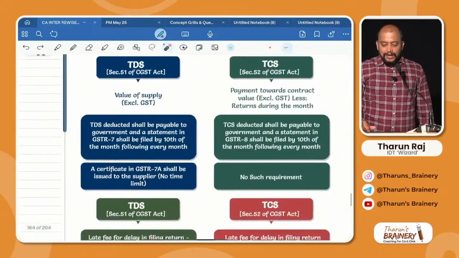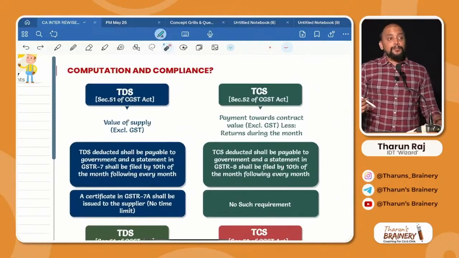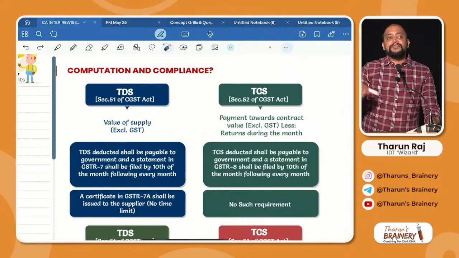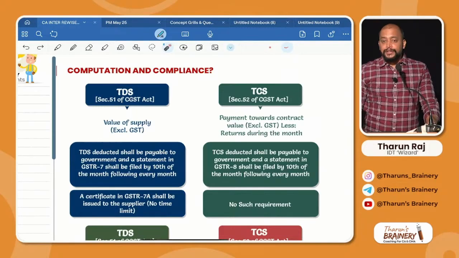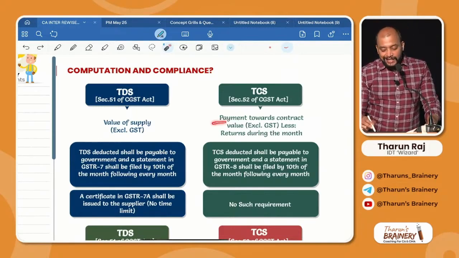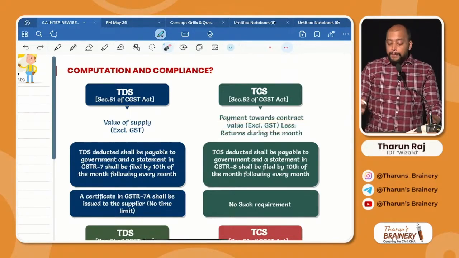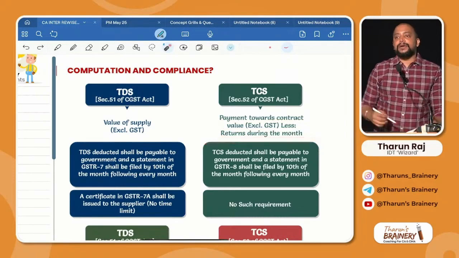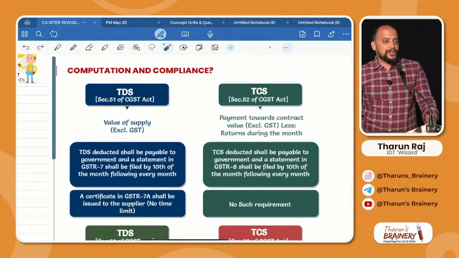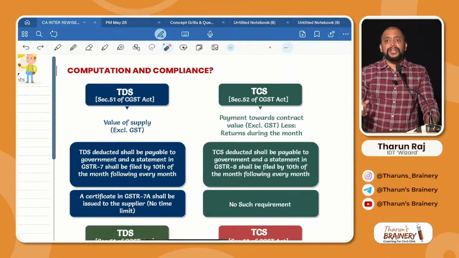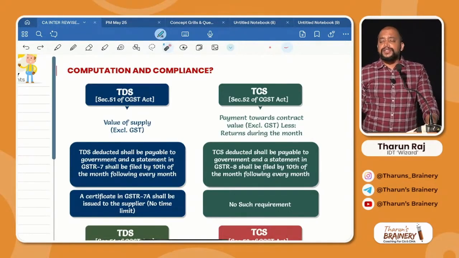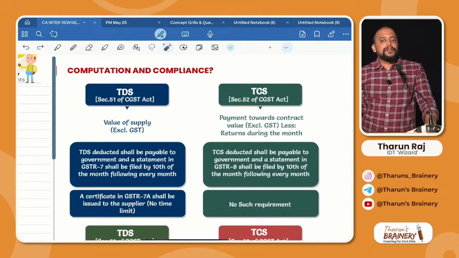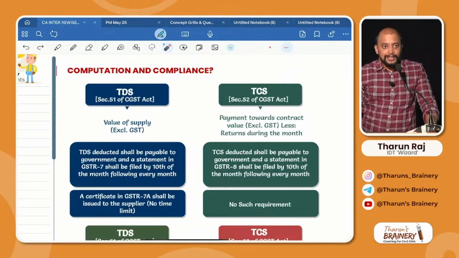Then this TCS is computed on what? On the value. Whatever value, including GST or excluding GST, definitely excluding GST, minus sales returns in a month, because usually in e-commerce transactions, sales returns are something which will easily happen. If you see Myntra and all, a lot of people will order garments from Myntra. They will wear them, do the photo shoot and post it on Instagram, and thereafter they will return those garments, okay?